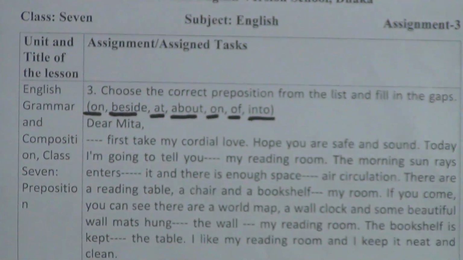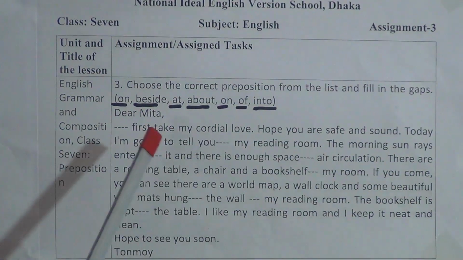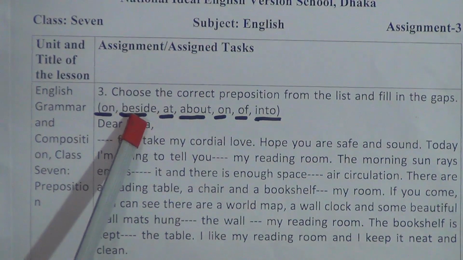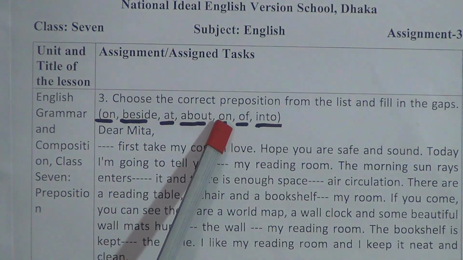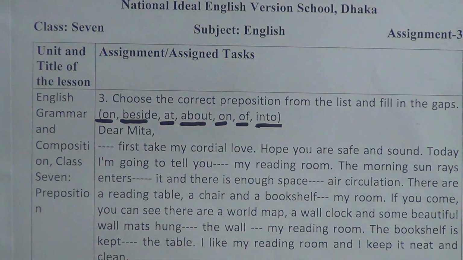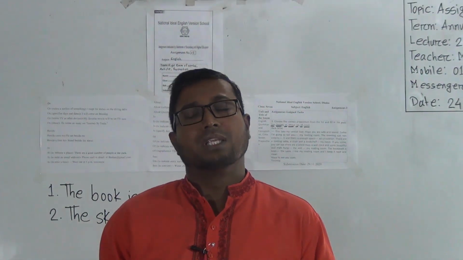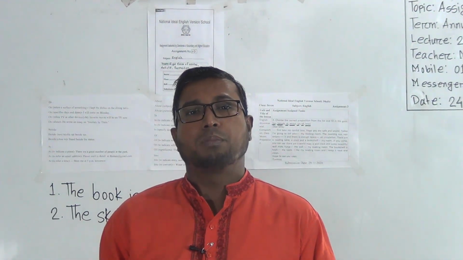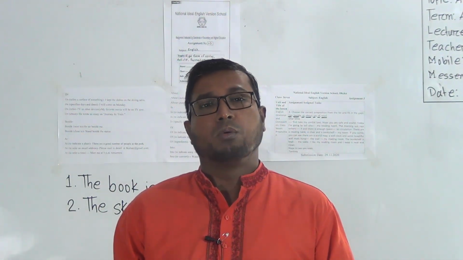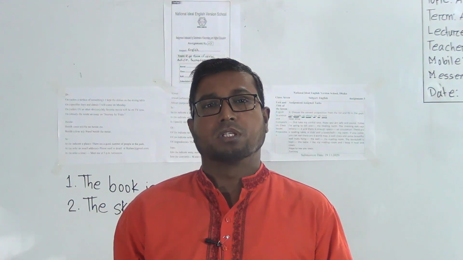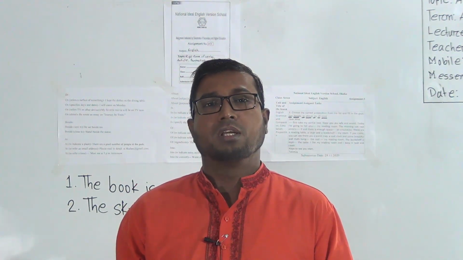How many prepositions are given here? There are 7 prepositions: on, beside, at, about, on, of, into. Dear learners, it is not possible to tell you all the prepositions in a single class. Today I am helping you to understand some selected prepositions.